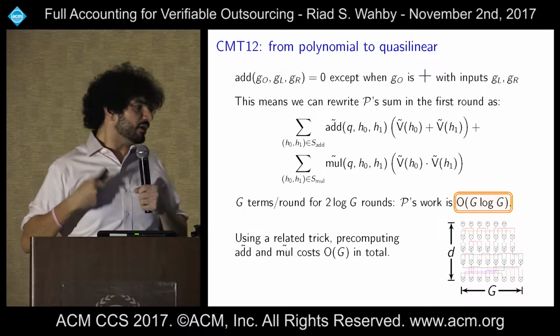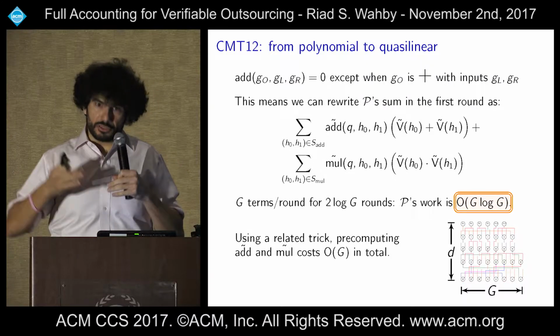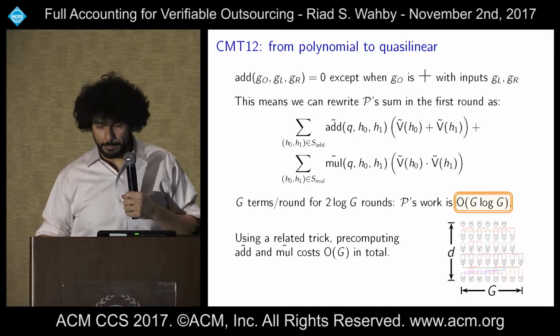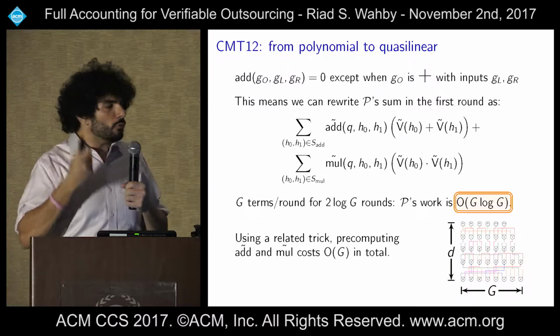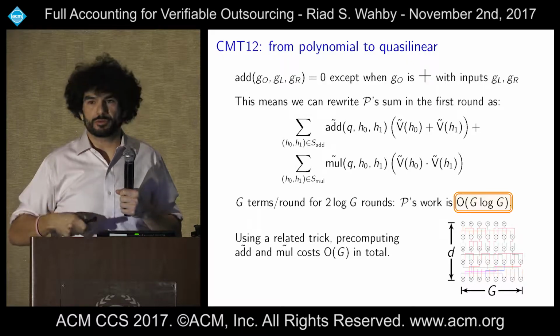How about the pre-computation? Well, we can use the same trick to make the pre-computation cost about as much as the circuit does. Okay, well, that's still too much. We want to bring that down. And so what Thaler observes is, well, we can impose just a little more structure on this, and we can use that to really reduce the pre-computation cost.